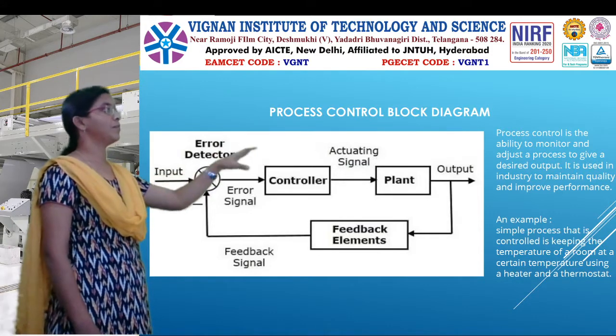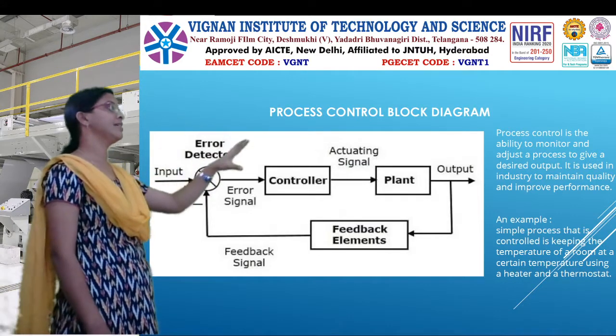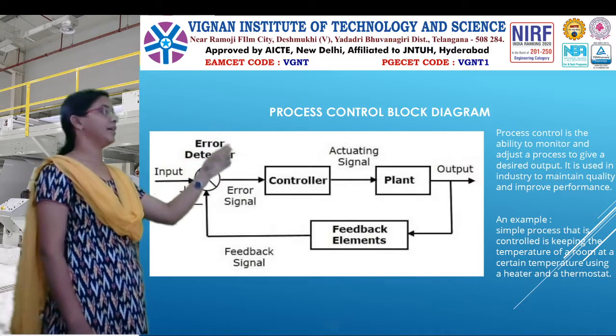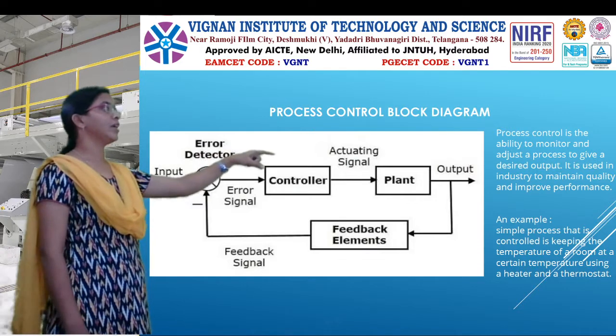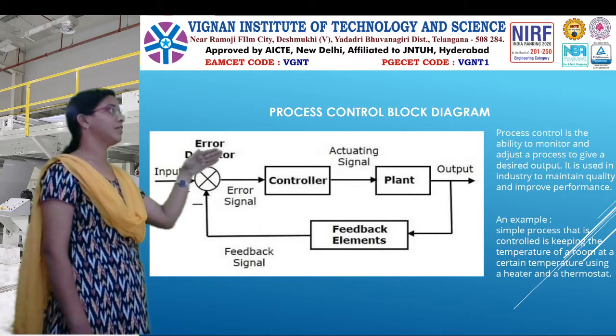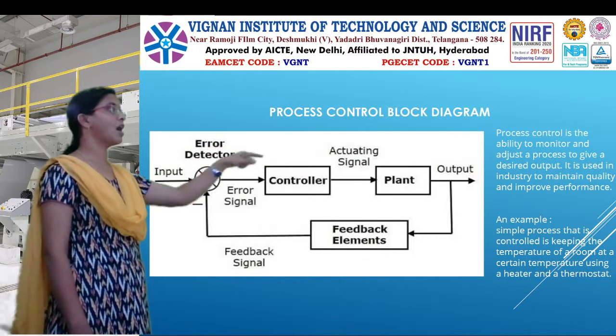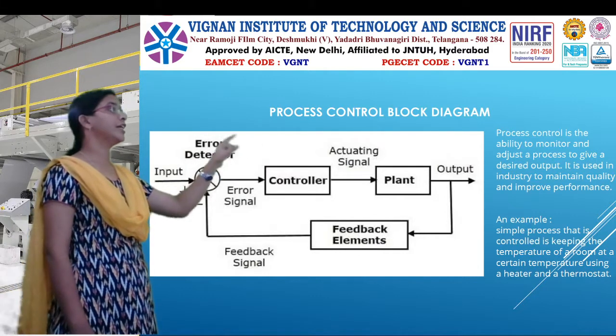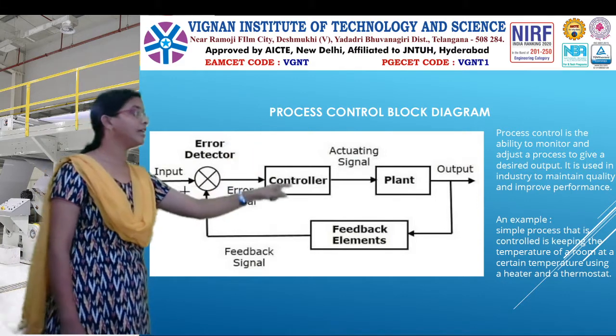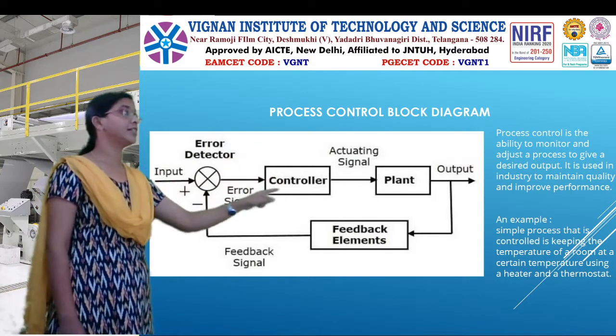So here, just imagine any process is going on, like a temperature process or level process, whatever it may be. That process will generate or control different parameters as an output. So that output we need to control. So in order to control any parameter, we need to measure that one.